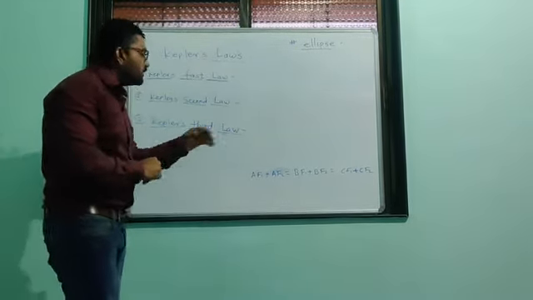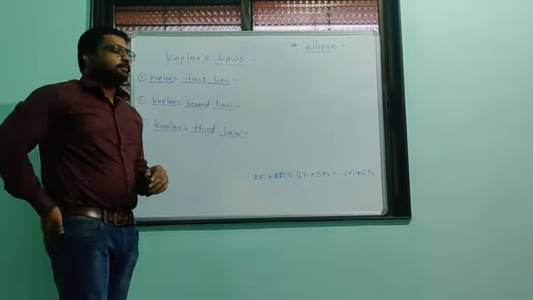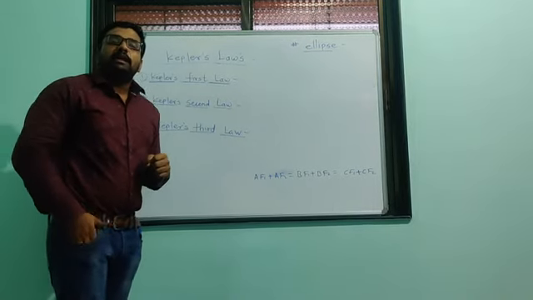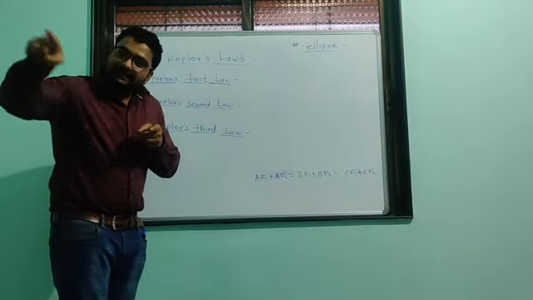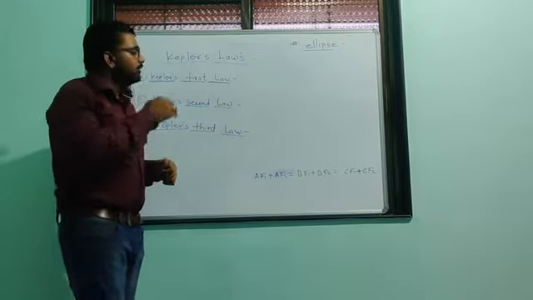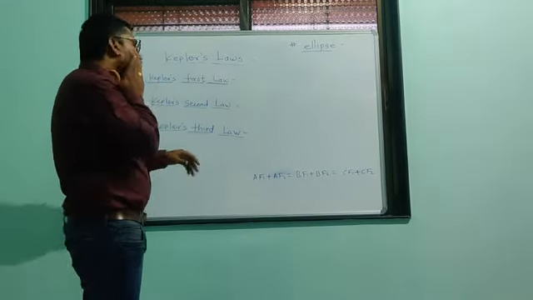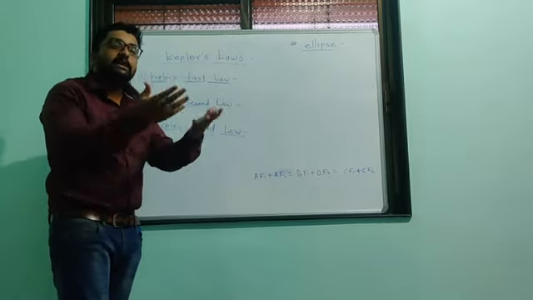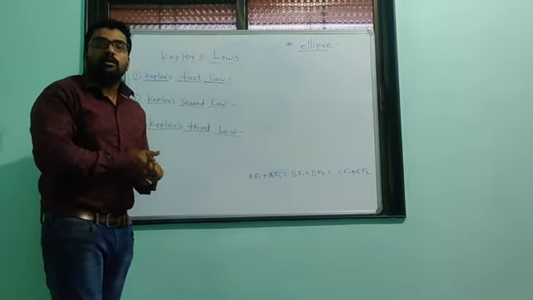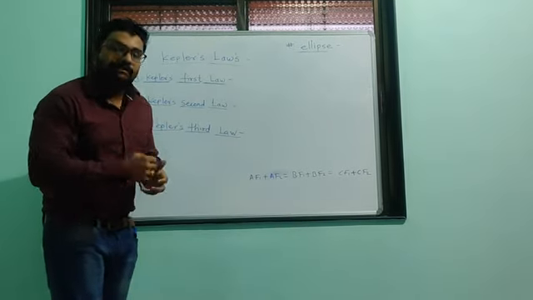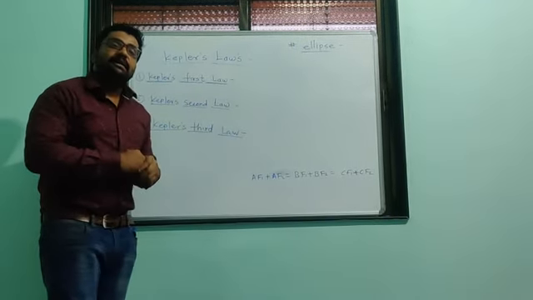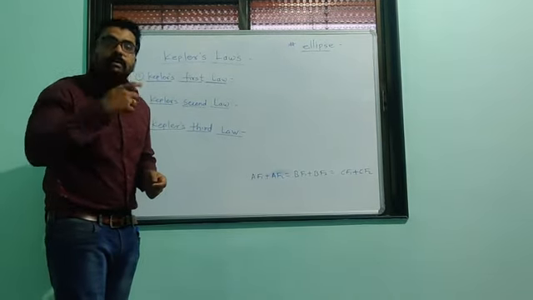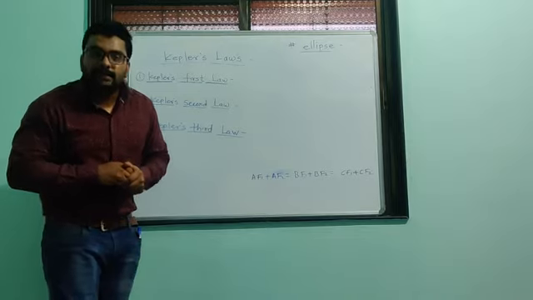And Kepler's third law tells us about the relation between the period of revolution and the distance of the planet from the sun. The square of the period of revolution of any planet around the sun is directly proportional to the cube of the distance between planet and sun.